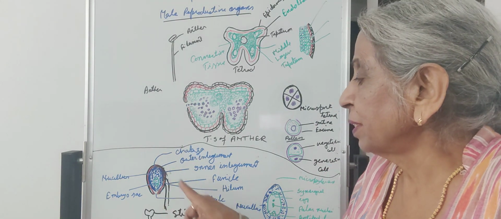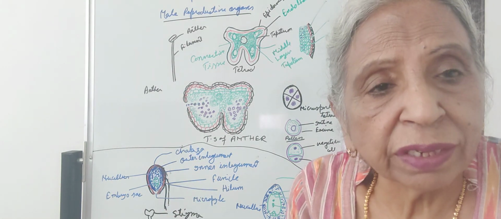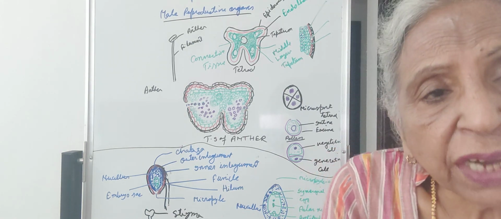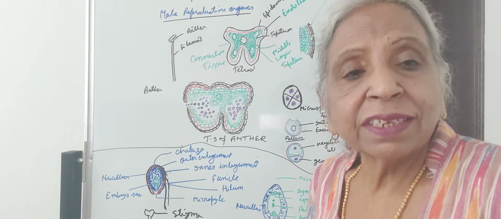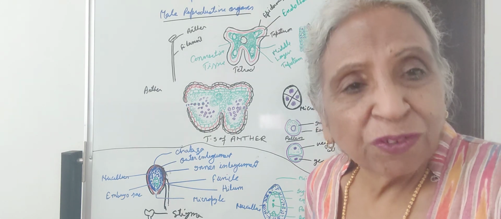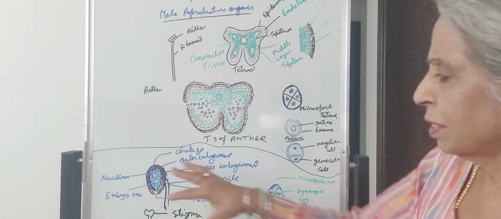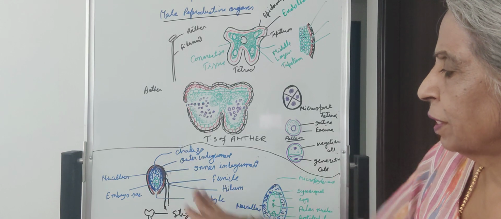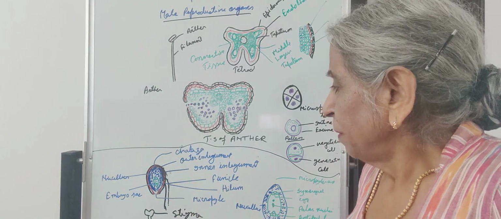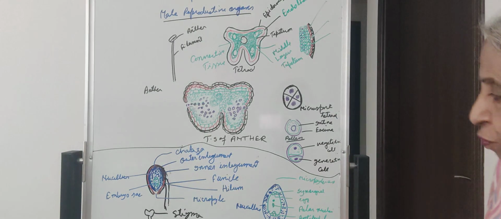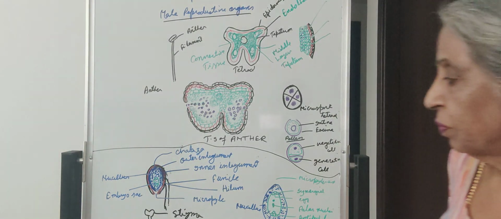These outer and inner integuments enclose a cellular mass, and in the cellular mass is present the embryo sac or the female gametophyte. All these structures, except the embryo sac, are diploid. So how is the embryo sac formed? What happened?